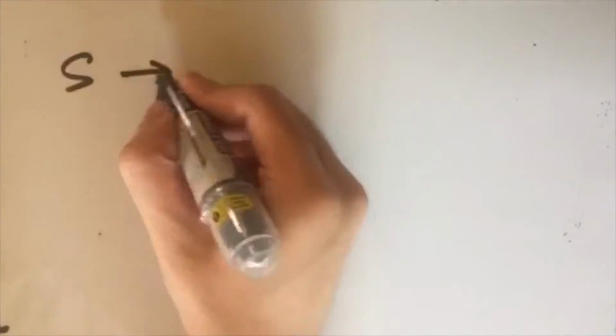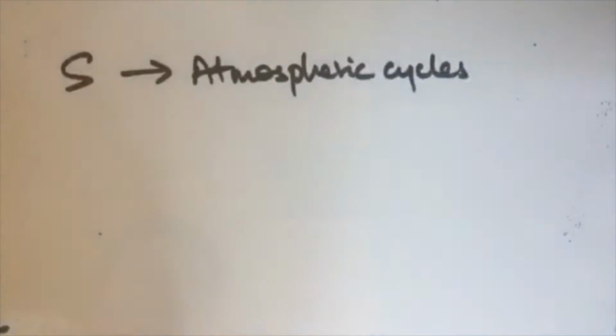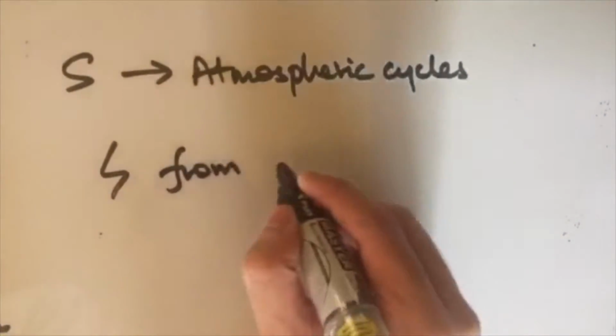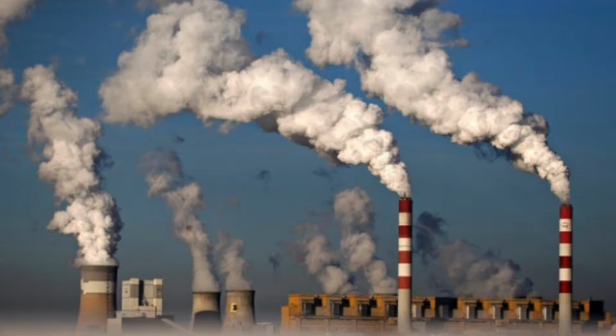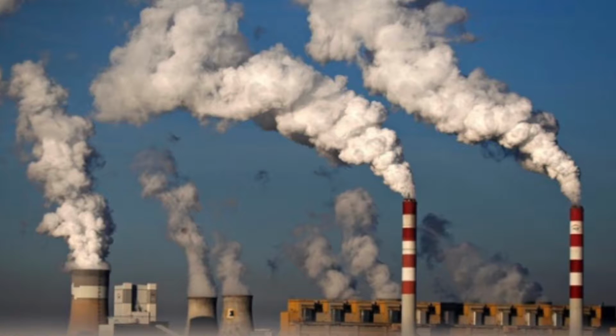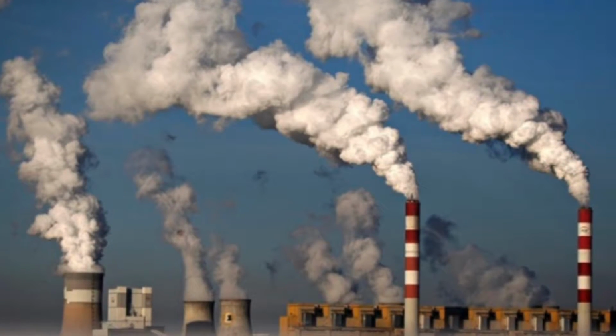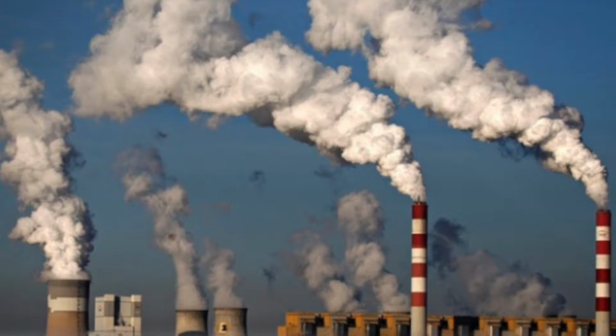Next, we'll be moving on with the idea of how entropy affects the atmospheric cycles. Coal power stations are one of the sources of electricity. Coal has a huge impact on the atmospheric carbon cycle. Similar to the nuclear power plants, stack gases are expelled from the coal power stations, and it contains many harmful substances such as sulfur dioxide and carbon dioxide.